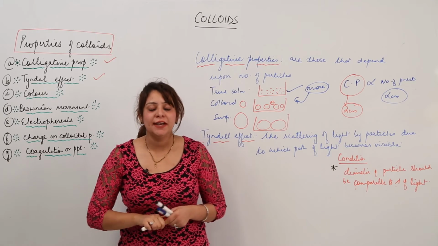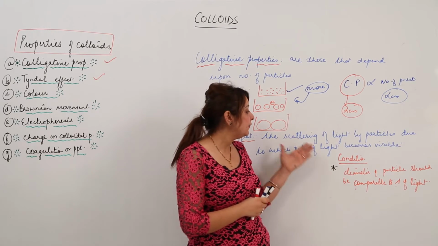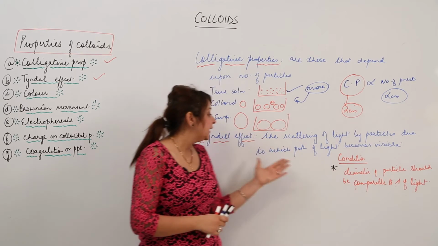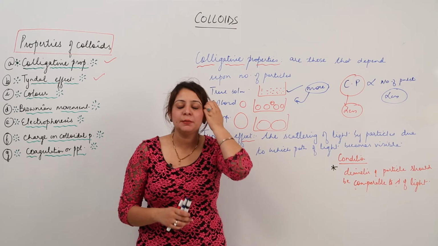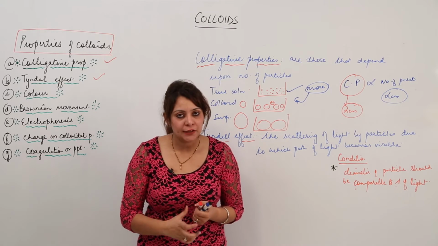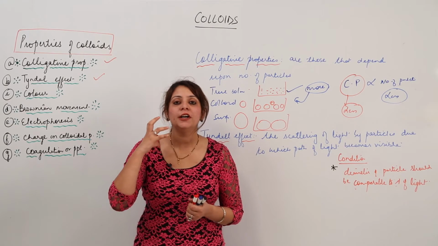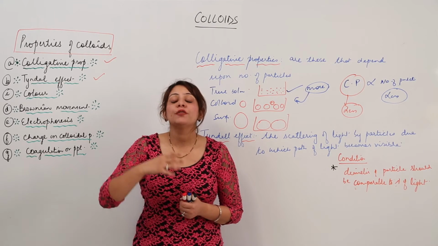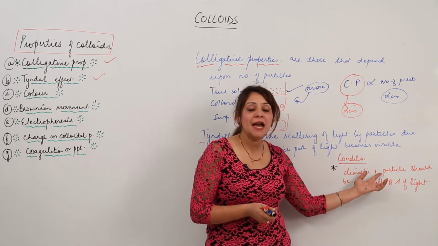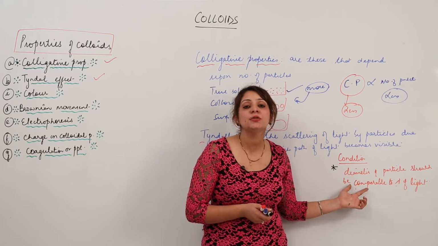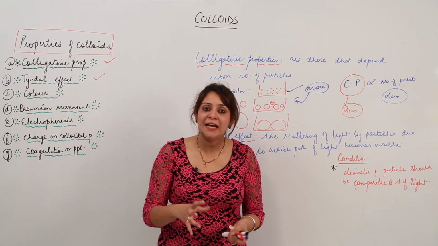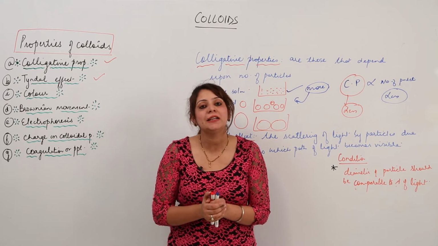Now what is the Tyndall effect? It is simply the scattering of light by particles, and due to scattering, the path of the light becomes visible, that means the path gets illuminated. Now not all particles can scatter light, keep in mind. For a particle to show the Tyndall effect, or to scatter light, there is one necessary condition: the diameter of the particle should be comparable to the wavelength of the light. Only then can the particle scatter light.